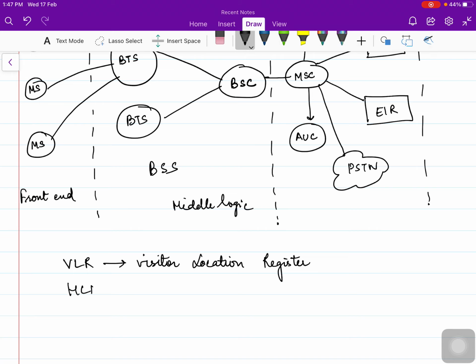Now HLR, that is the Home Location Register. If a person, for example, buys a SIM from Ghaziabad, there will be a home location register for Ghaziabad. The home location register is a database that keeps all the records of the subscriber, like the place from where he purchased the SIM and his ID proofs. All that will be stored in the HLR. So that is the home location register, it's just like a home.